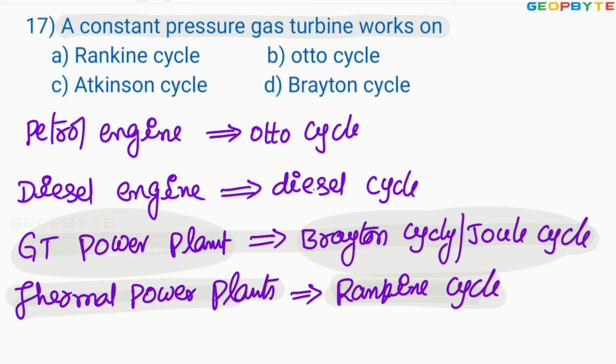Now our problem is a constant pressure gas turbine power plant works on the Brayton cycle. So option D is absolutely correct. I hope all of you understood.